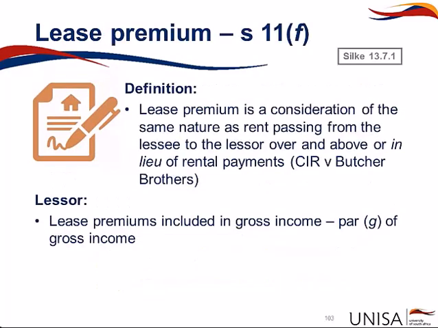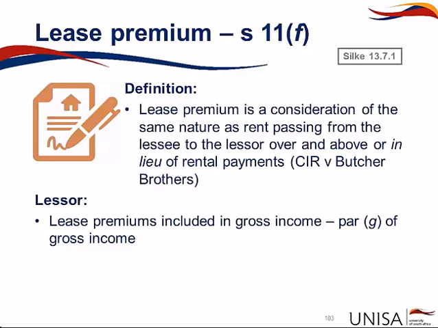Lease premiums. The definition is consideration of the same nature as rent, passing from the lessee to the lessor over and above or in lieu of rental payments. This came out of the Butcher Brothers case.